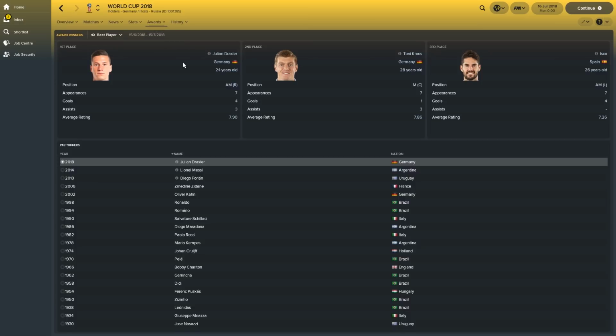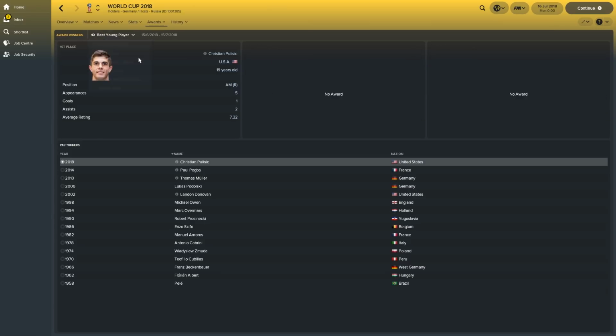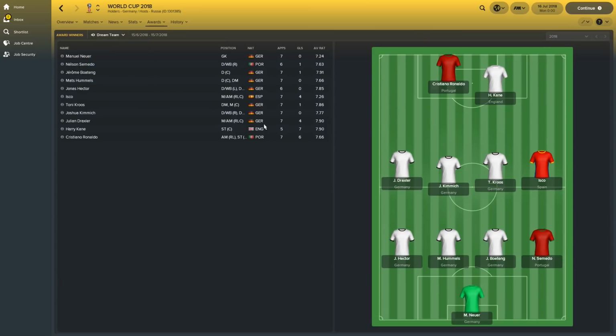Danke. Let's have a look at the award winners then. Draxler picks up Best Player for the second time in this experiment. Best Goalkeeper went to Manuel Neuer for the first time. Best Young Player went to Pulisic once again. The Dream Team, lots of Germans in there. That is complete domination from the Germans.